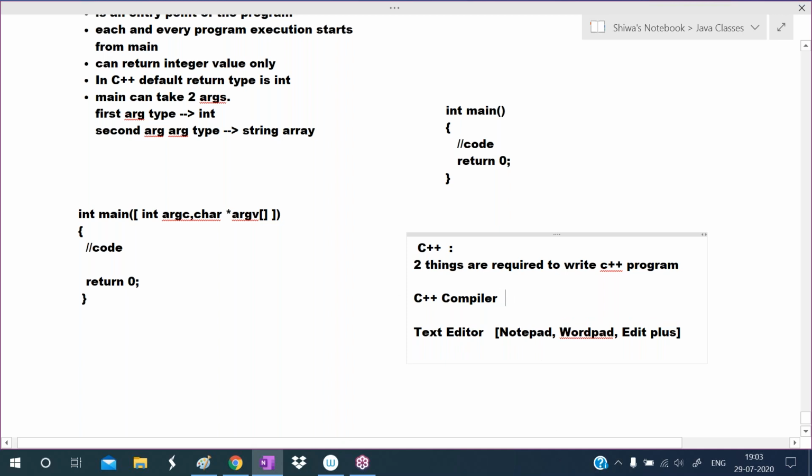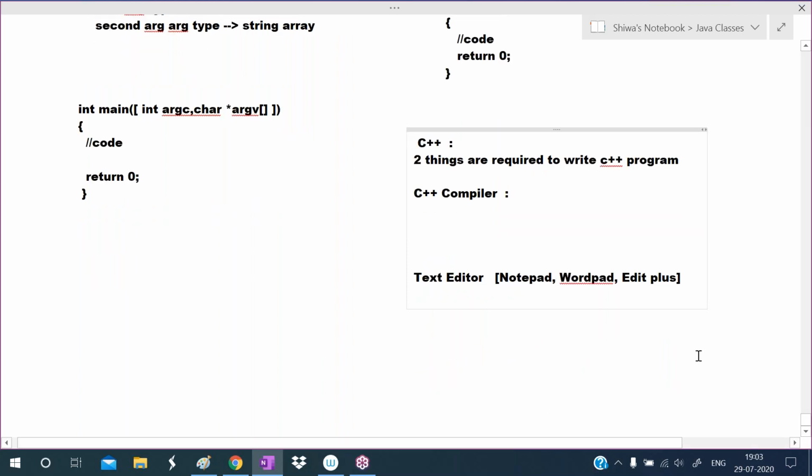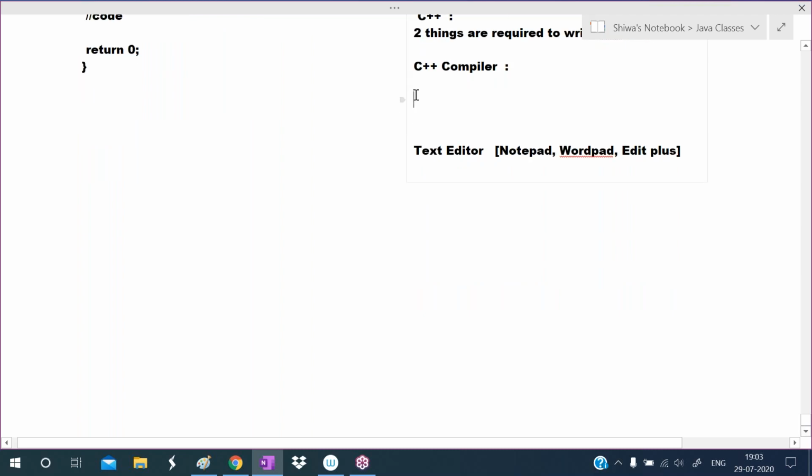Next, a C++ compiler is required. Several companies' C++ compilers are there. The most famous C++ compiler is the MinGW compiler. Here MinGW: Min stands for minimized, G stands for GNU.